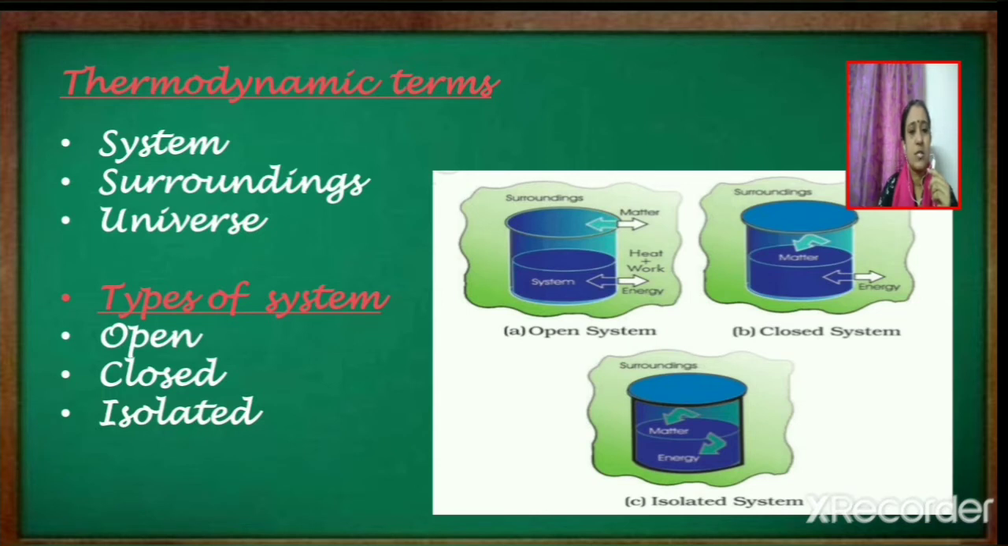Now consider closed system. It is a system which can exchange energy but not matter with the surroundings. Suppose if we consider water taken in a beaker, and if the beaker is covered with a lid, it can be taken as an example of closed system. Now consider isolated system. A system which cannot exchange both matter and energy with the surroundings is known as an isolated system. Water taken in a thermos flask or insulated flask can be considered as an example of isolated system. So these are the three different types of system: open, closed and isolated system.